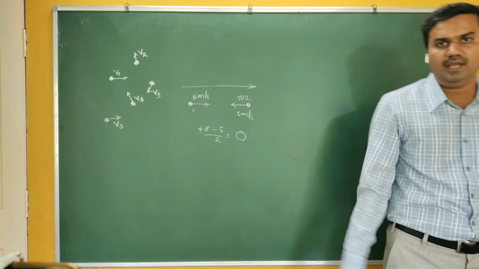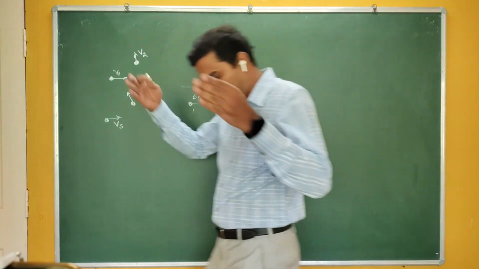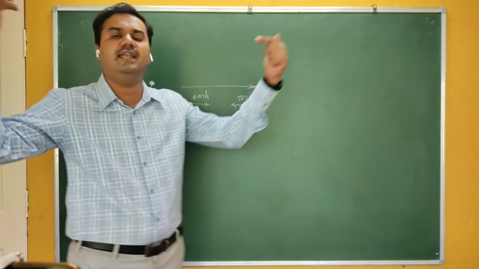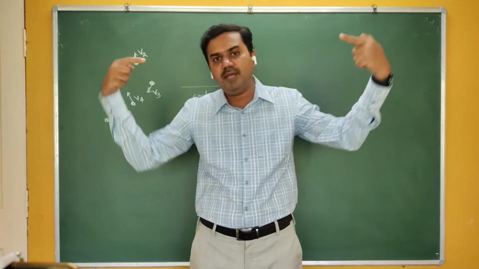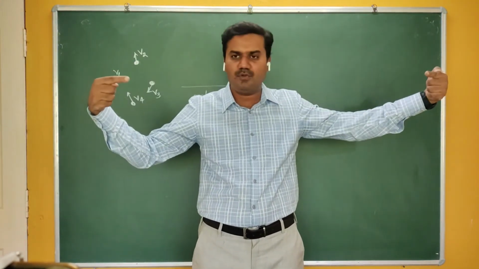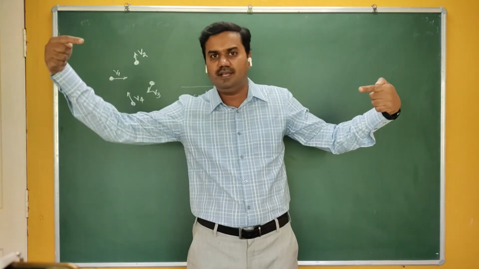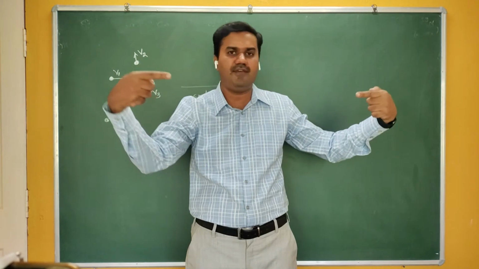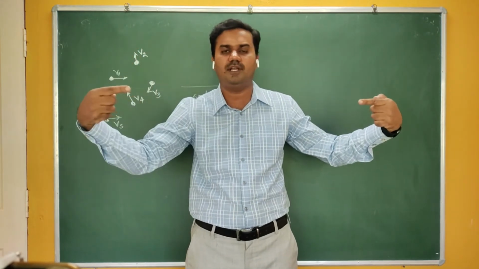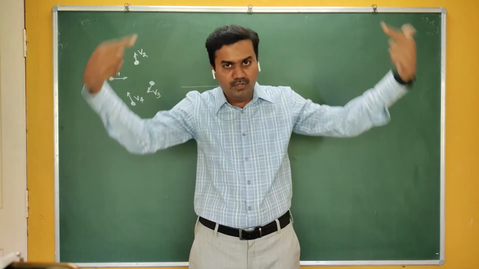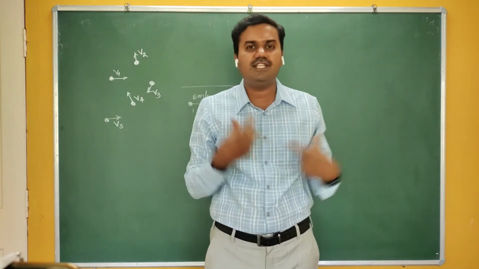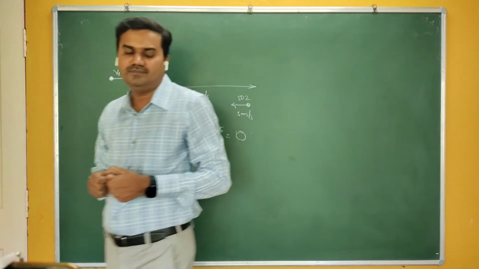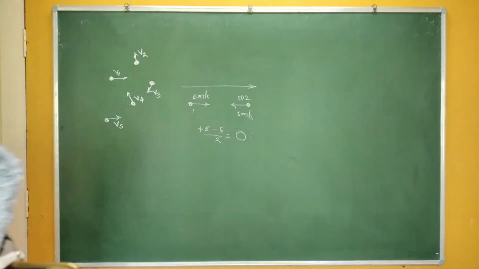And is it true? In a container there are millions of gas molecules, and they are all moving in random directions. There may be a possibility that one particular molecule is moving along this direction, and another molecule is moving along the other direction. If you take the average of this molecule and that molecule, it becomes 0. If you take the overall container, then the average velocity of the gas is 0.